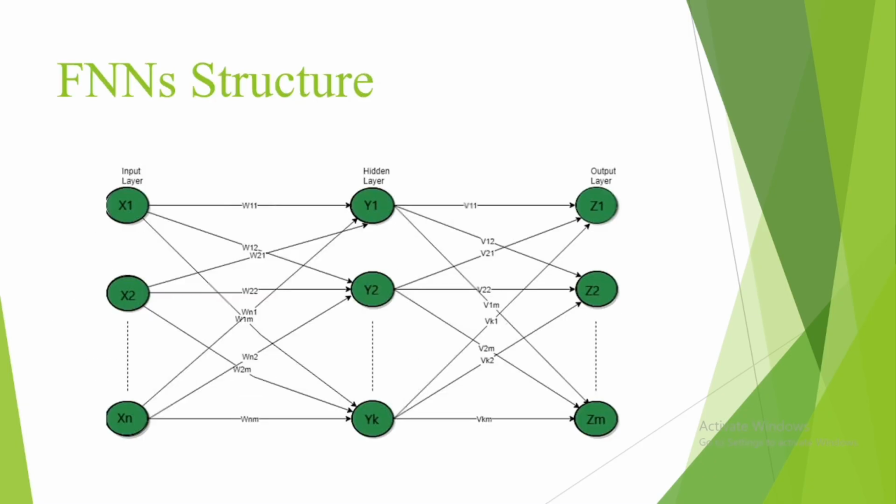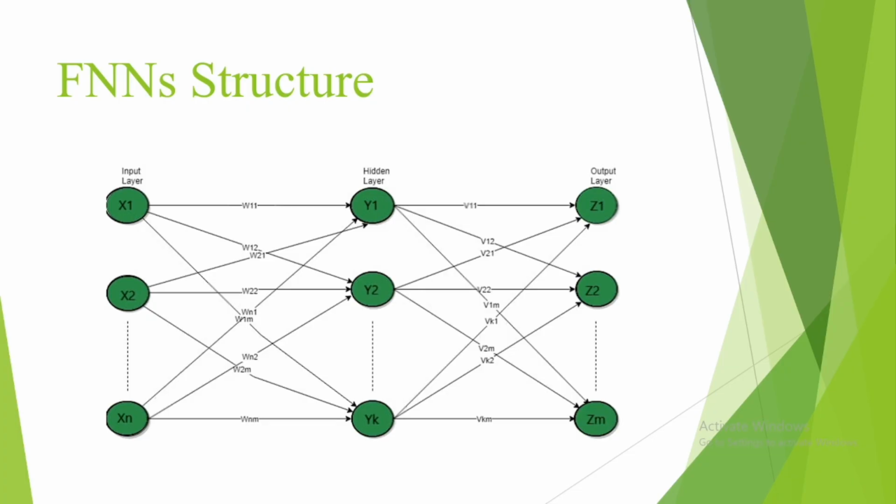Feedforward network structure: input layer, hidden layer, output layer. The input layer consists of neurons that receive the input data. Each neuron in the input layer represents a feature of the input data. One or more hidden layers are placed between the input and output layers. Those layers are responsible for learning the complex patterns in the data.